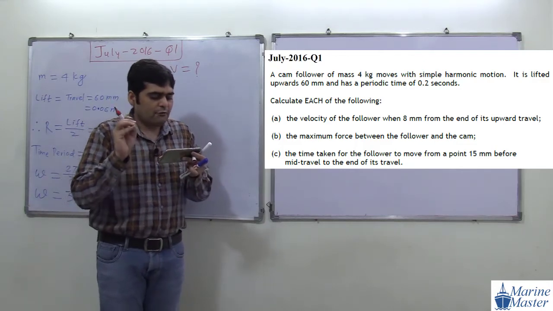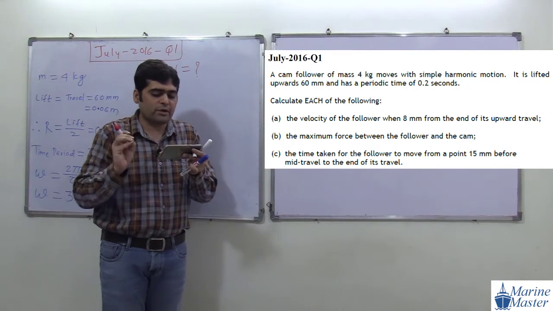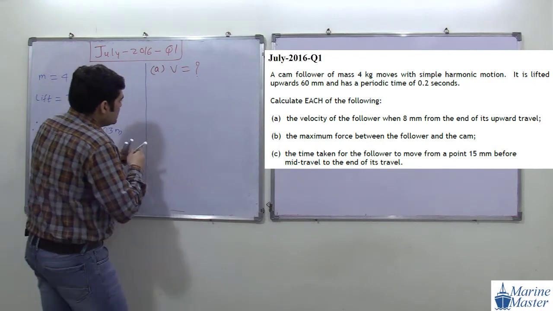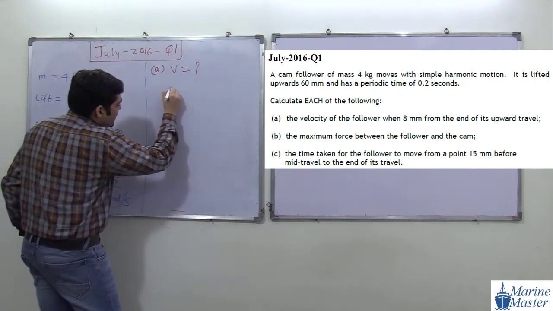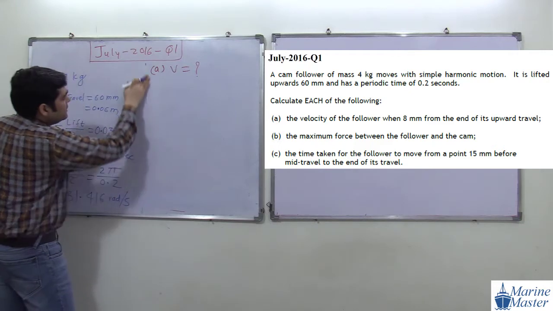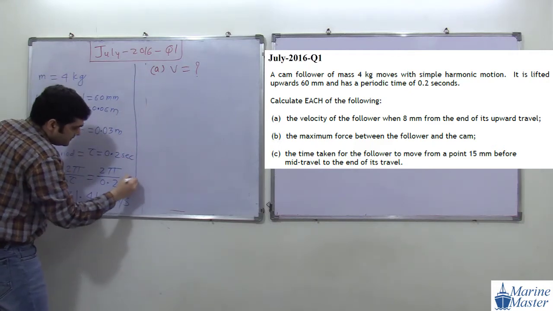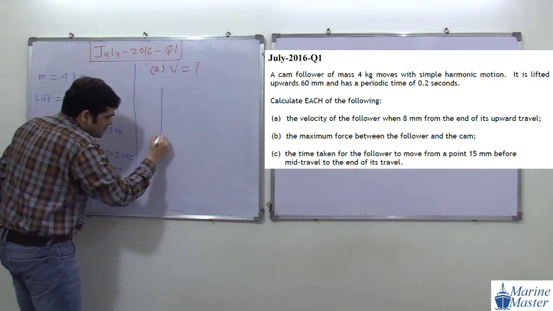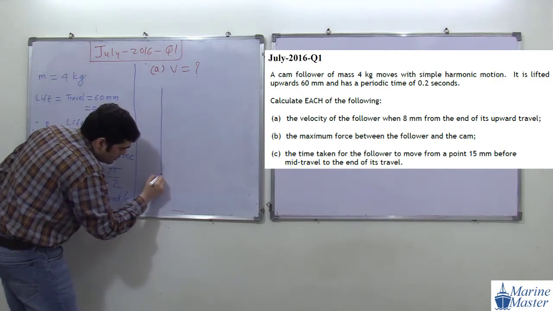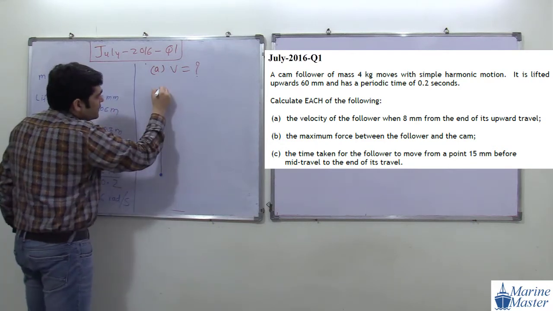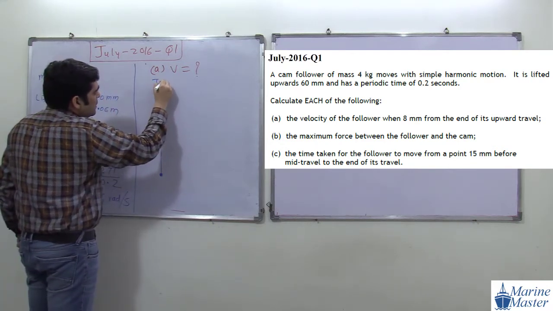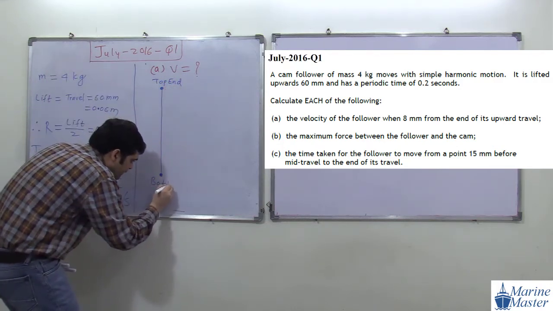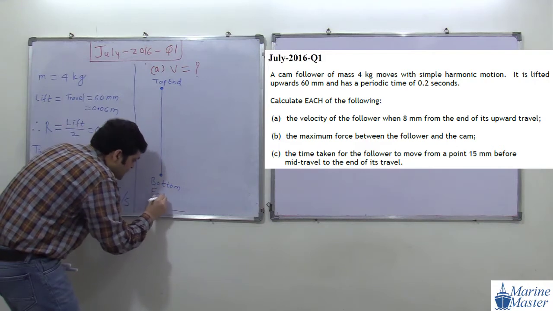So here they are asking us the velocity of the follower when 8 mm from the end of its upward travel. Try to see the drawing here. First of all, I am going to draw our favorite drawing, that line diagram. One minute, I am going to make more space. Here I am going to draw our favorite drawing. Try to observe the scenario. This is our top end, and this is the bottom end.